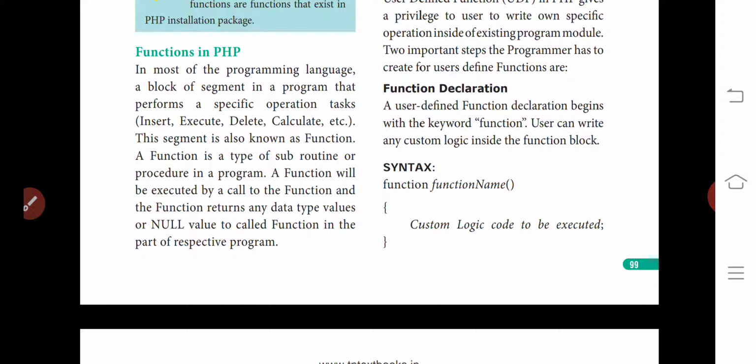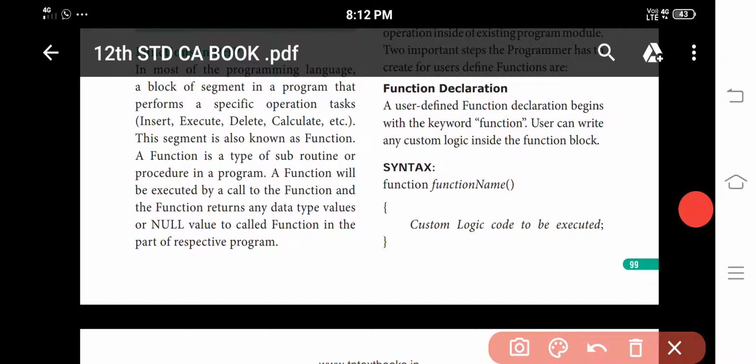In function declaration, the main keyword we use is function. For every function, while writing the program, we have to write the keyword function, then the function name, then we write the code.